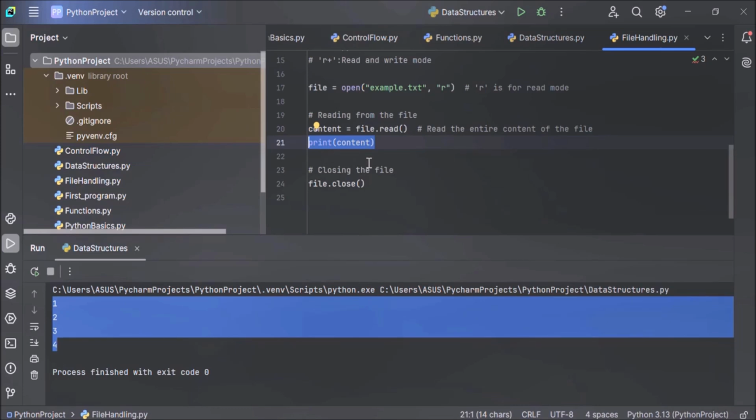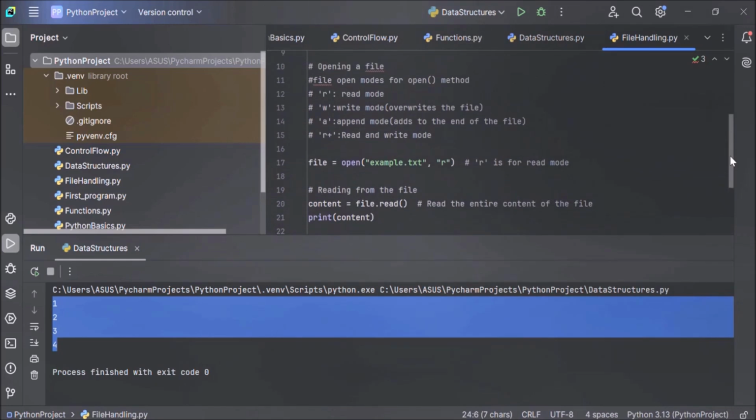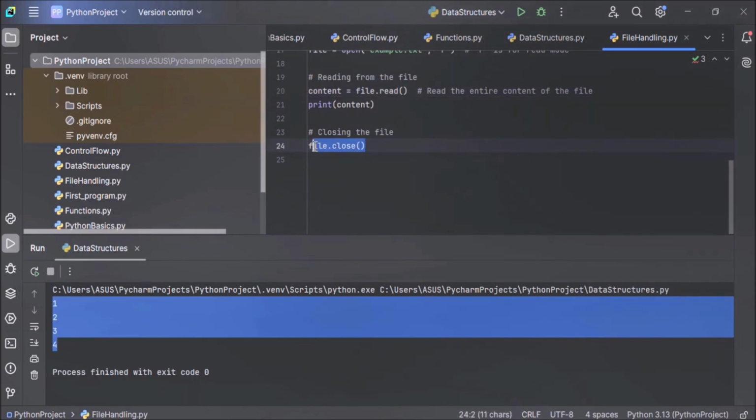And after reading the file, we have to close the file. To close the file, again, we have used the close method. File object, file.close method. That's it. So we have opened the file using the open method, we have read the file using the read method, and we have closed the file using the close method. Now let's execute the code and see the output.